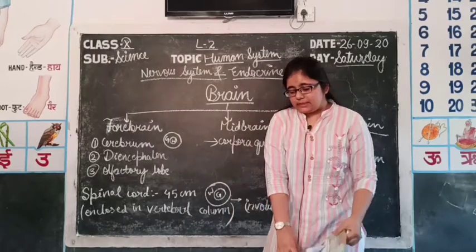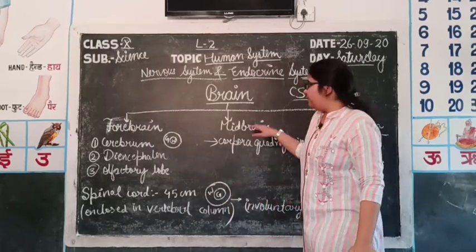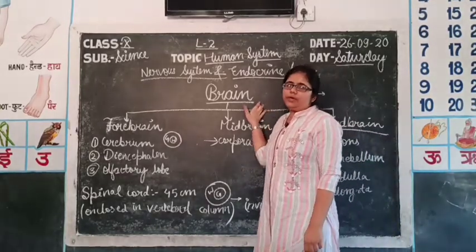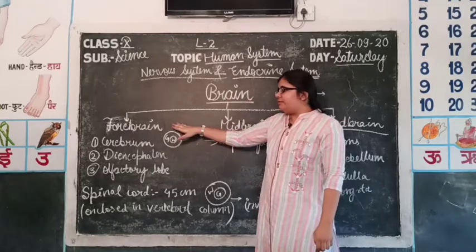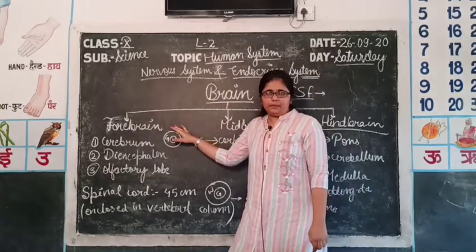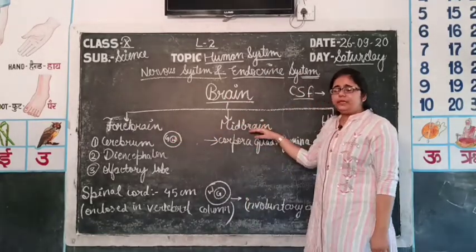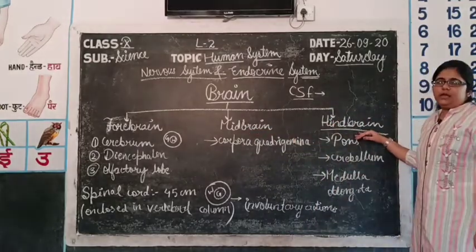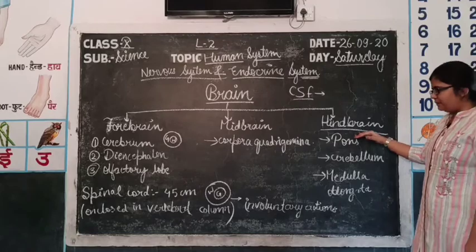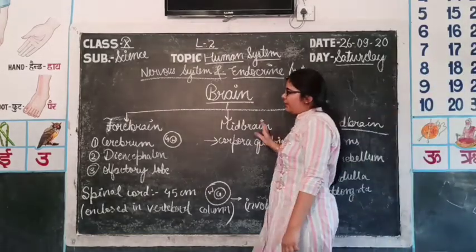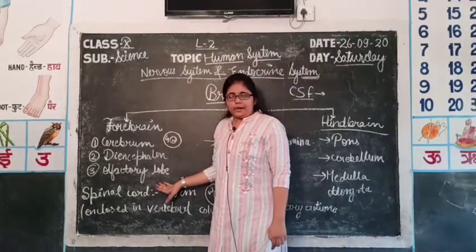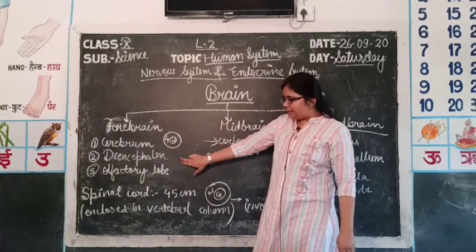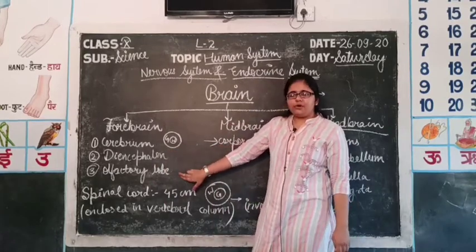So now there is a classification of the brain for study purposes. The brain is divided into three parts according to the position. First of all, forebrain, that is the frontal part, then midbrain, that is the middle part of the brain, then comes hindbrain, the last part of the brain. Forebrain is further divided into three parts. First of all, cerebrum, then diencephalon, third one is olfactory lobe.